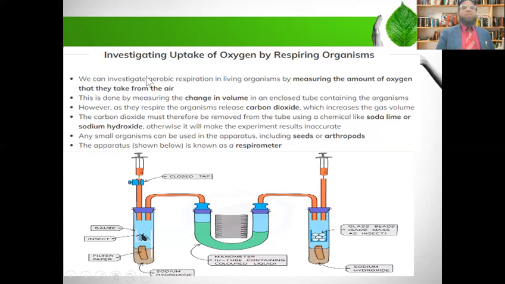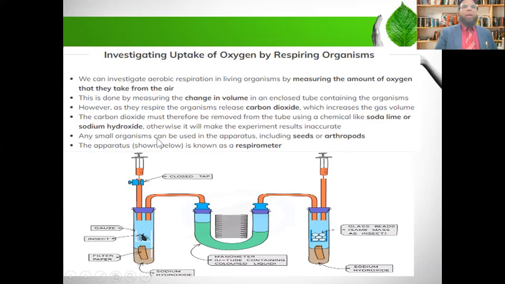Now see, we can investigate the aerobic respiration in living organisms by measuring the amount of oxygen that they take from the air. This is done by measuring the change in the volume in an enclosed tube containing the organisms. You can see here, the organism is there. However they respire, the organism releases carbon dioxide gas, which increases the gas volume. This carbon dioxide gas must therefore be removed from the tube using a chemical like soda lime or sodium hydroxide. Otherwise, it will make the experiment result inaccurate.